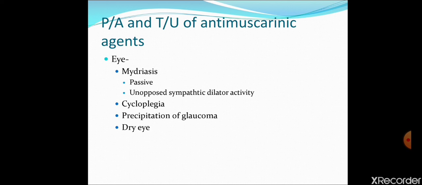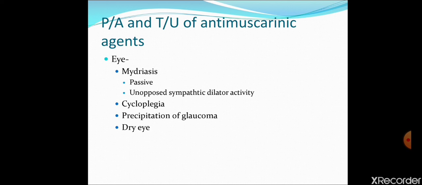But when a parasympathetic drug is given, what happens? It will stimulate the circular muscles. So in the iris, parasympathetic tone is higher than sympathetic tone. So circular muscle gets contracted, and they produce meiosis, because parasympathetic tone is high as compared to sympathetic tone of the iris muscle. Parasympathetic tone causes pupillary meiosis.